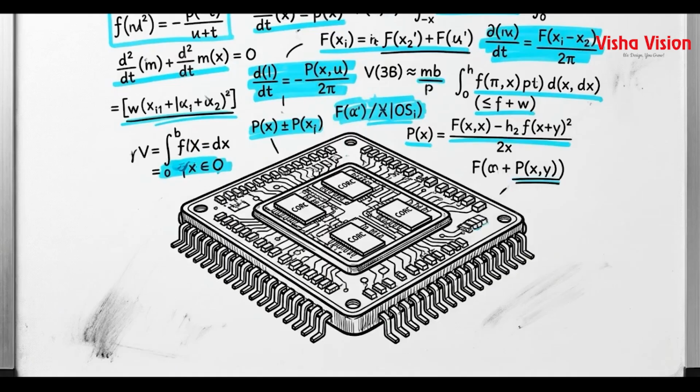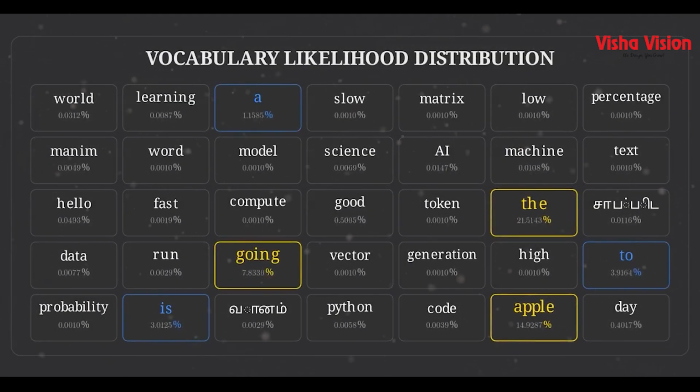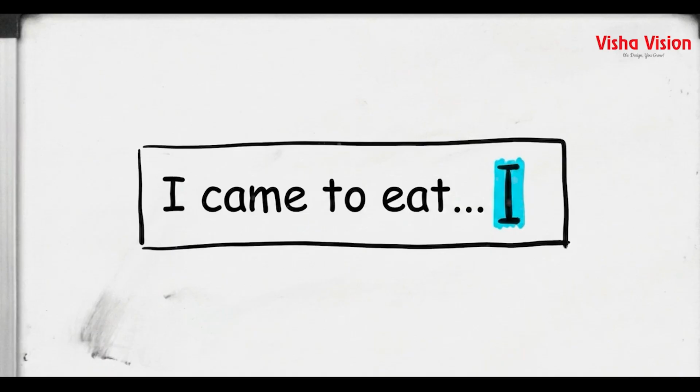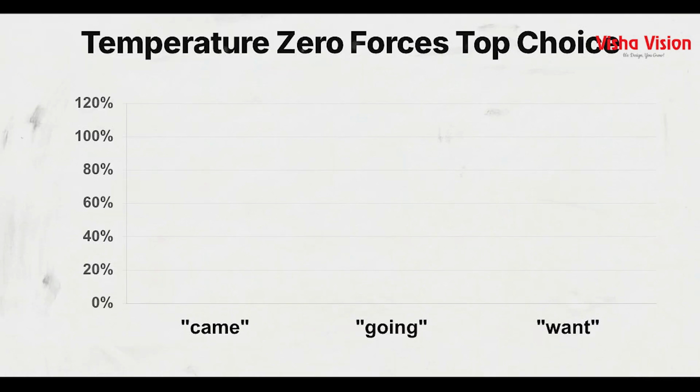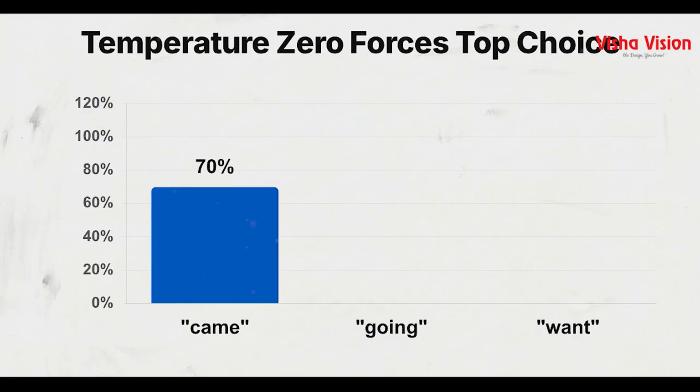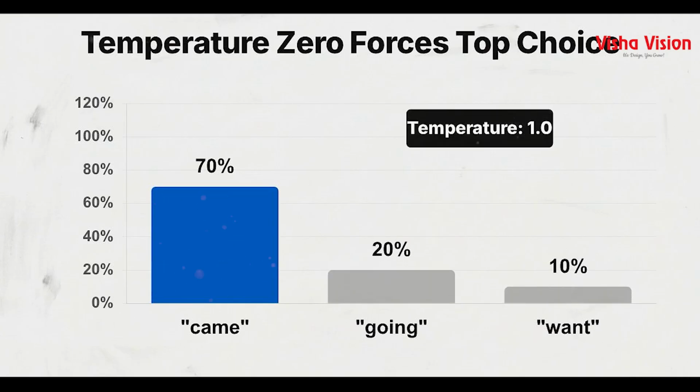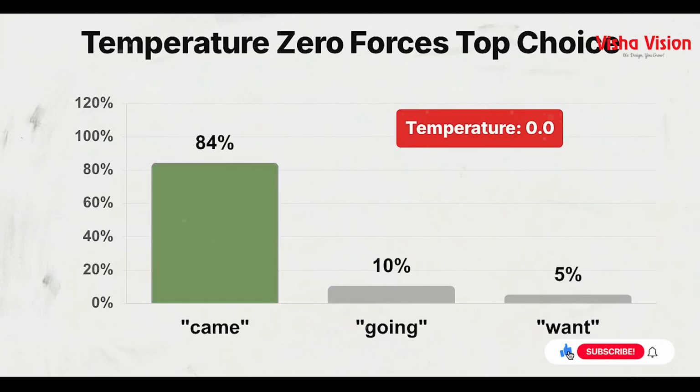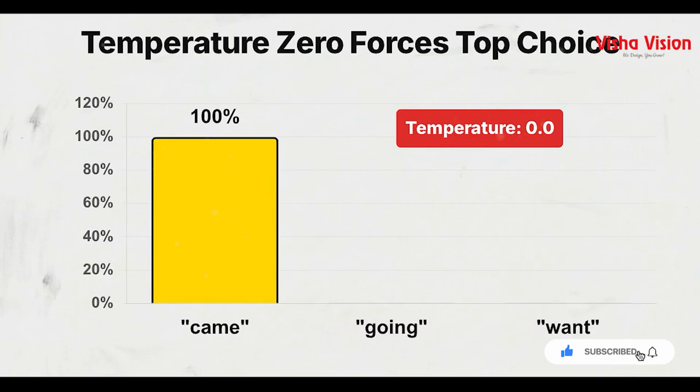Every response from an LLM begins with a calculation. For every word in its vocabulary, the model generates a percentage-based score, reflecting the likelihood of it coming next. Imagine we feed the model an incomplete sentence, "I came to eat." The AI calculates the next word is "came" at 70%, "going" sits at 20%, "want" at 10%. Dropping the temperature slider to 0 mathematically forces the AI to choose the highest probability word 100% of the time, resulting in reliable, repetitive text.